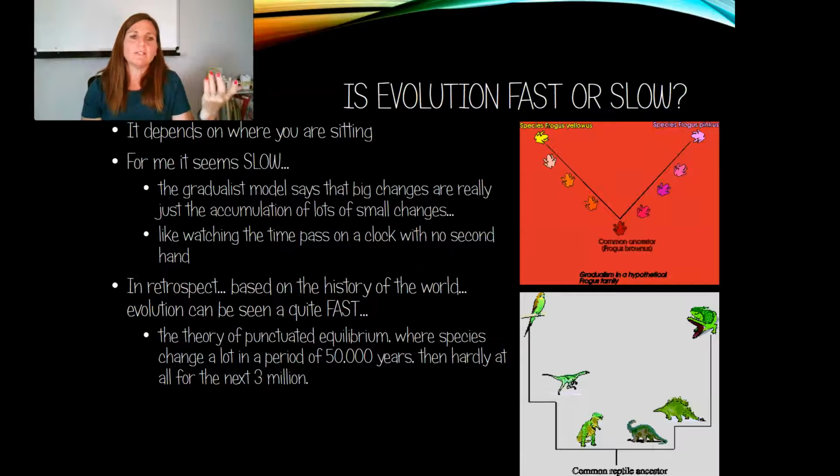The other model, punctuated equilibrium, says that we might see a whole bunch of change in a short period of time, followed by periods of relatively low change.